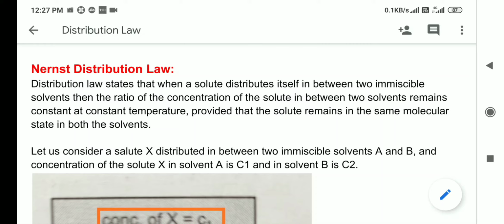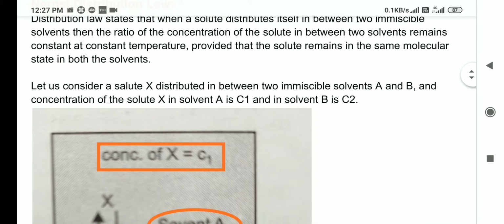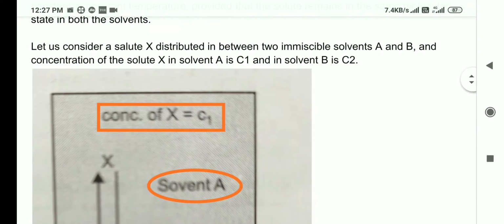And in order to understand this Nernst distribution law, let us consider a solute represented by capital X distributed in between two immiscible solvents, capital A and capital B, and the concentration of the solute X in solvent A is C1 and in solvent B is C2.